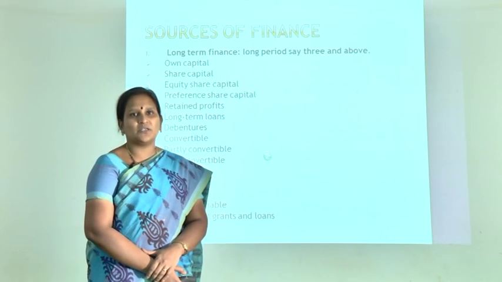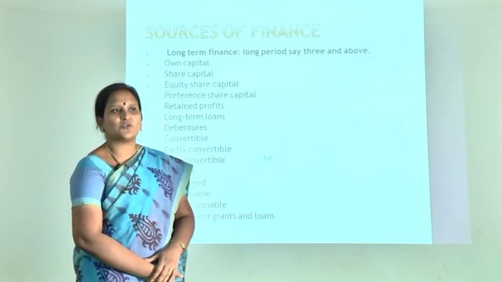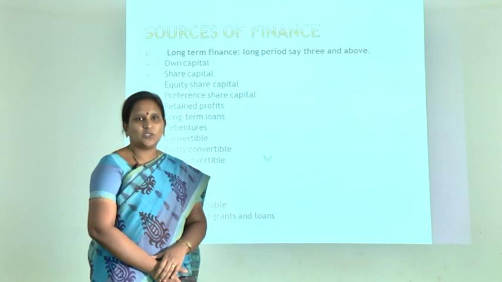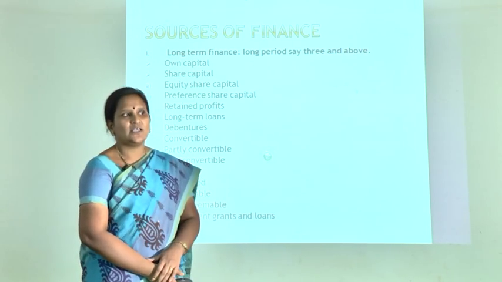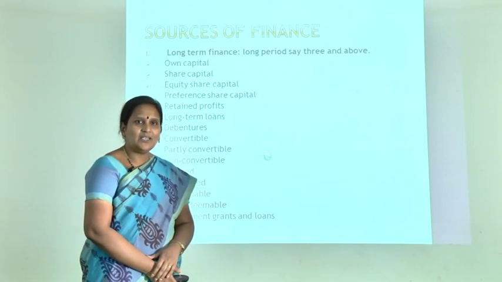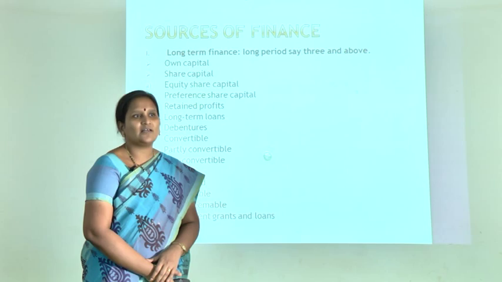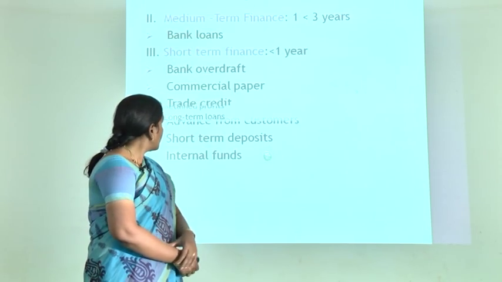And next comes the debentures. Debentures are the creditors of every organization. There are 7 types of debentures. One is convertible debentures, partly convertible debentures and fully convertible debentures, secured and unsecured. And the last ones are redeemable and non-redeemable debentures. And lastly, the loans raised from various financial institutions.